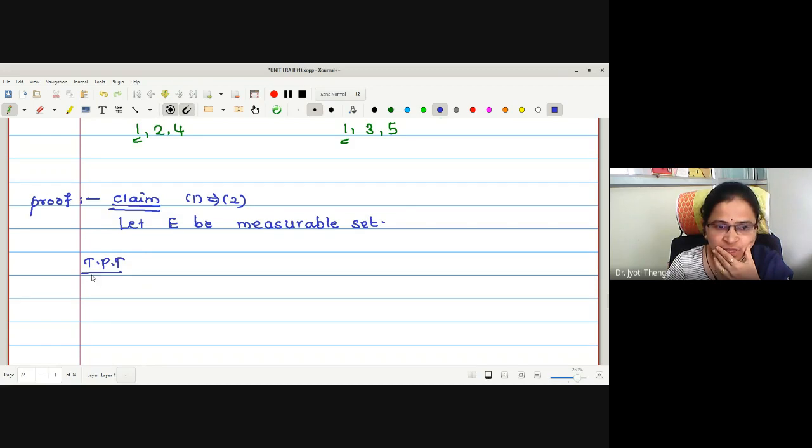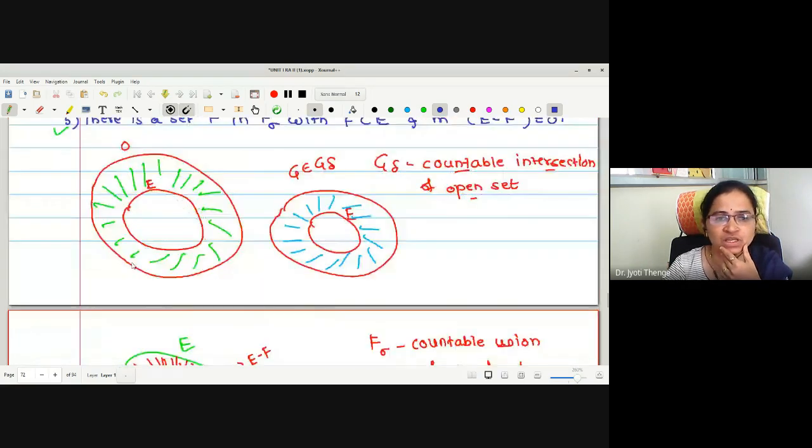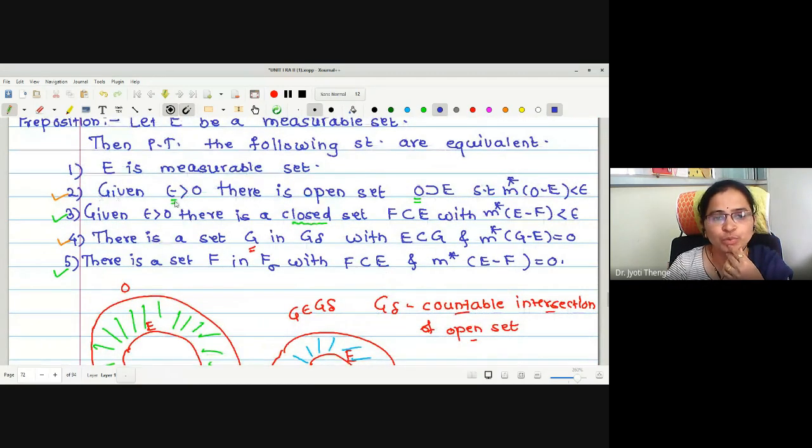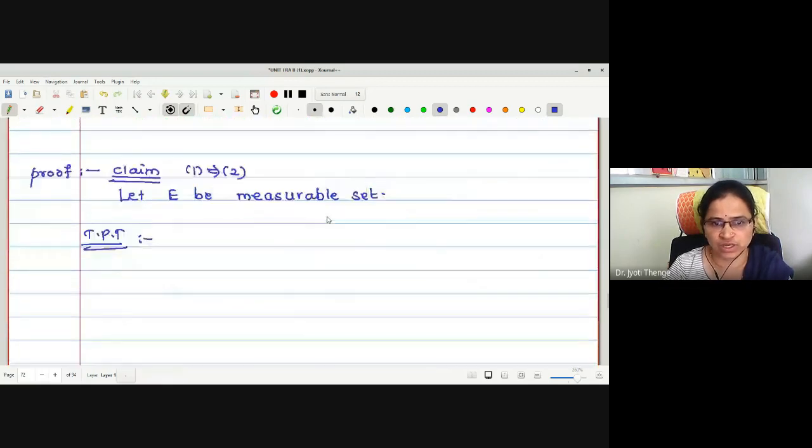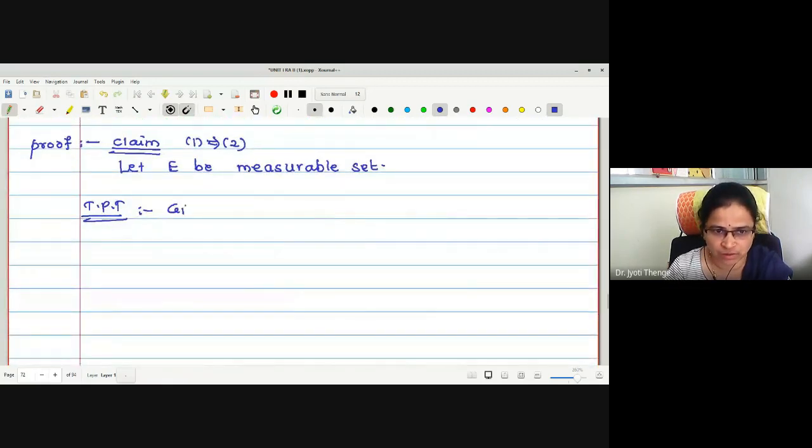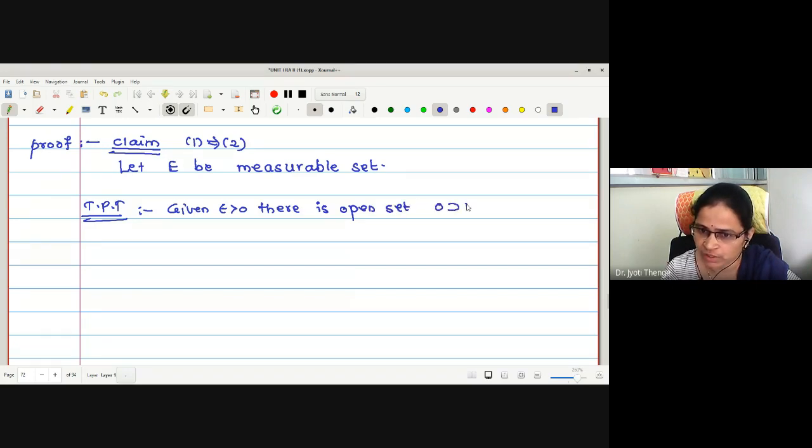We will write this every time because we should be very clear what is the assumption and what is to be proved. Given epsilon greater than 0, there is an open set O containing E with outer measure of O minus E less than epsilon.